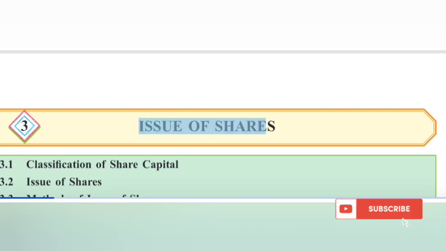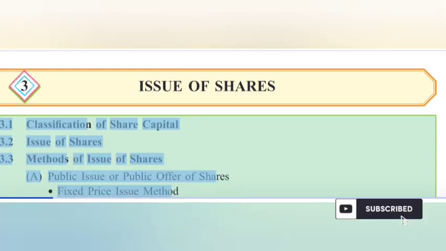3. Issue of shares. 3.1 Classification of share capital. 3.2 Issue of shares. 3.3 Methods of issue of shares. Public issue or public offer of shares. Fixed price issue method. Book building method. Initial public offer. Further public offer.